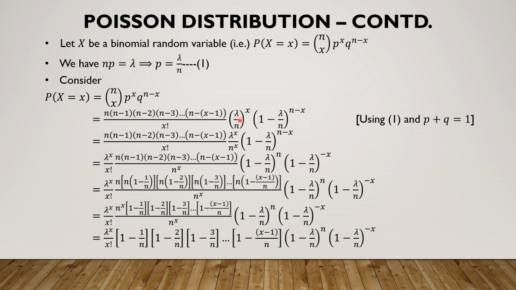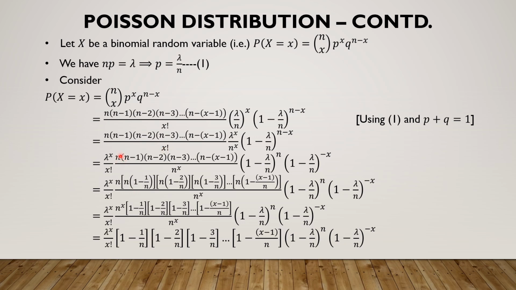Now lambda by n the whole power x can be rewritten as lambda power x by n power x. 1 minus lambda by n the whole power n minus x can be written as a product of 1 minus lambda by n the whole power n into 1 minus lambda by n the whole power minus x. I have just made a few rearrangements of terms. I have taken lambda power x and x factorial together, and this n power x has been taken in the place of the x factorial. That is just a simple rearrangement of the terms in the product.